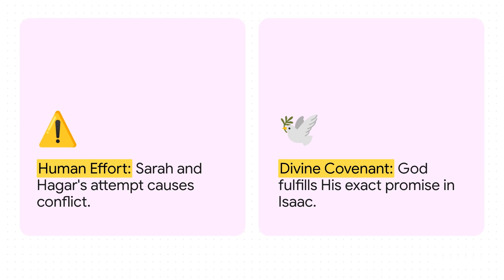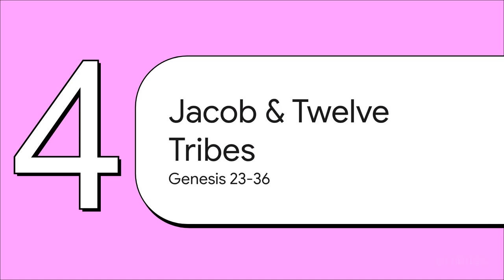Now, in the ancient context, child sacrifice was horrifyingly common among surrounding pagan nations, so God asking Abraham to sacrifice Isaac wouldn't have been entirely unusual to an ancient mind. But God stopping it and Jehovah Jireh providing a substitute ram, that was utterly revolutionary, and it heavily anticipates an ultimate future sacrifice. Moving right along to Section 4, Jacob and the 12 Tribes, chapters 23 through 36.